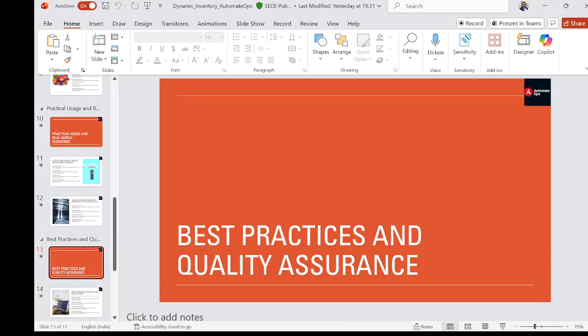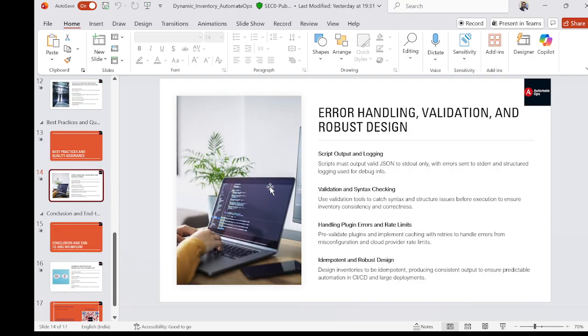Now coming to best practices and quality assurance. Powerful systems require careful design, so let's walk through the best practices for building reliable dynamic inventory. Error handling is absolutely critical. Your script or plugin must output only JSON on stdout, and it should send errors to stderr.